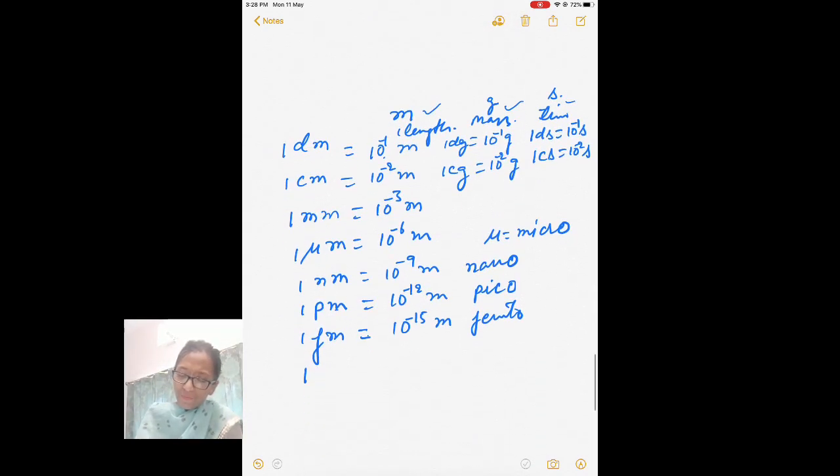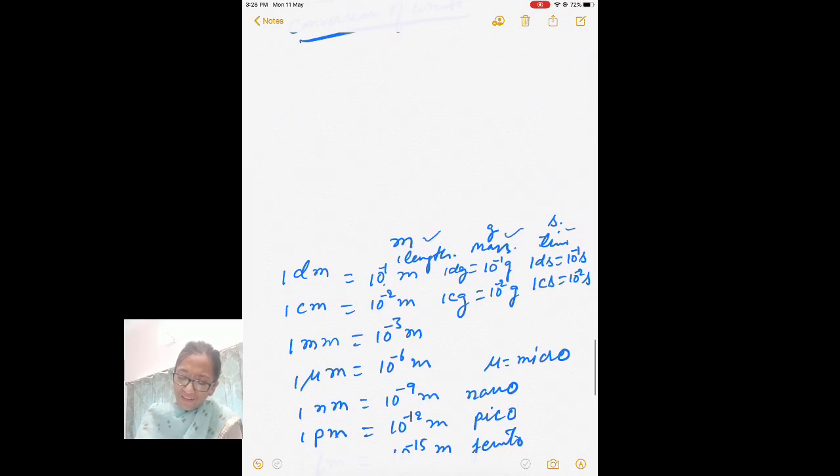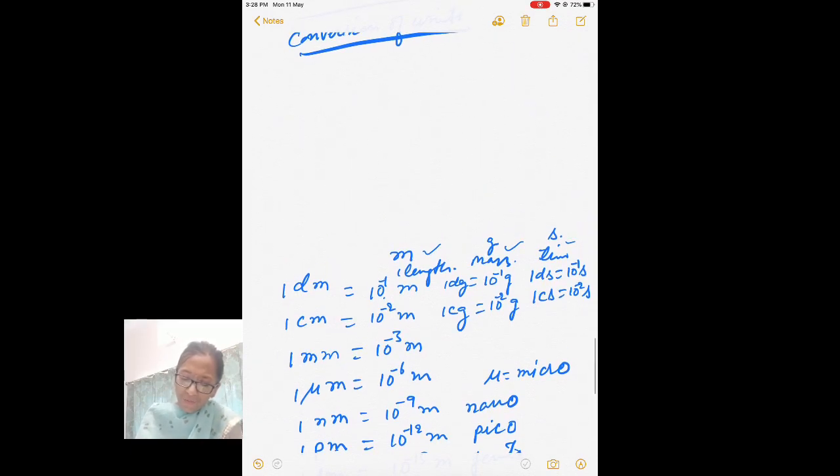So after decimeter, and then you have meter, then decameter, 1 deca, DA. For deca you will be writing DA. 1 decameter is equal to 10 power 1 meter. 1 hectometer is equal to 10 power 2 meter. 1 kilometer is equal to 10 power 3 meter. 1 megameter is equal to 10 power 6 meter.